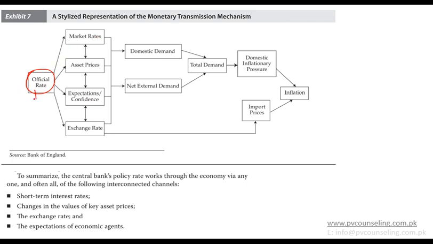So if you change the policy rate, market prices will change, asset prices will change. Why? Because asset prices have some discount rate. If that discount rate changes, price will change. Expectations and confidence about the future will change, and the exchange rate will change. So if you, for example, increase the rate, prices will go down.